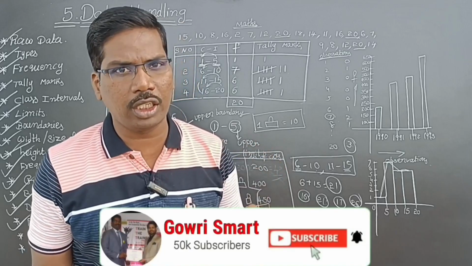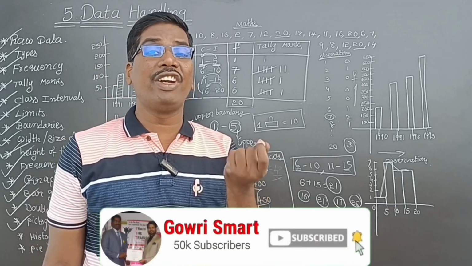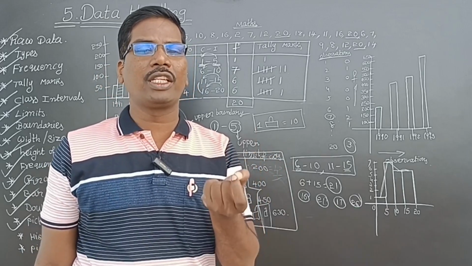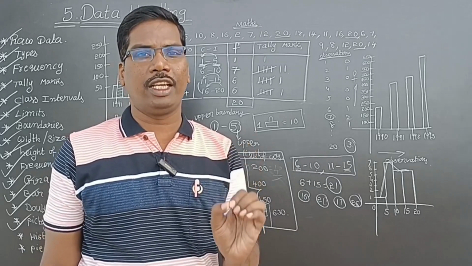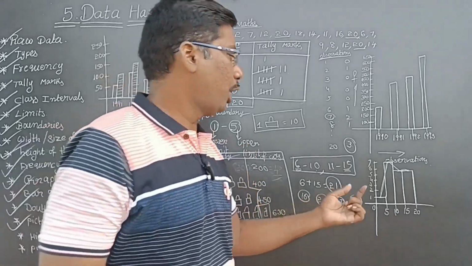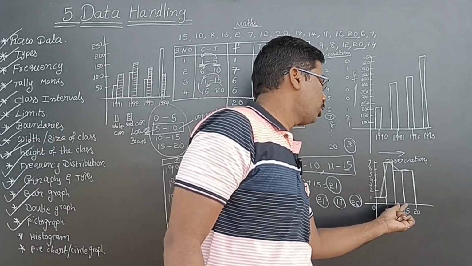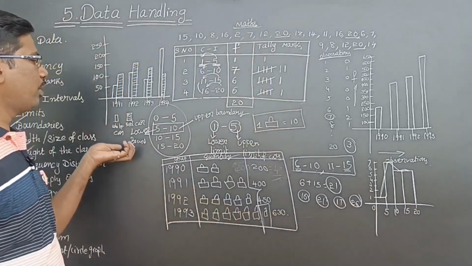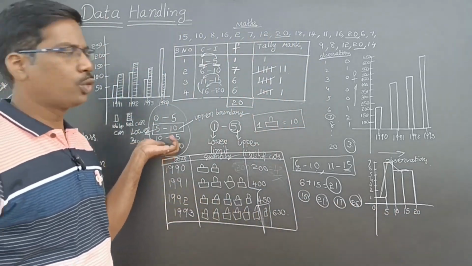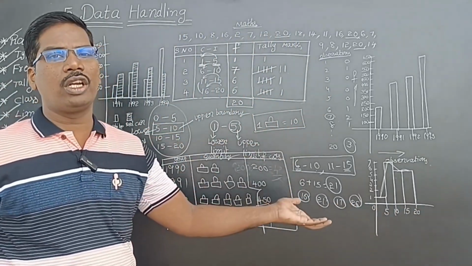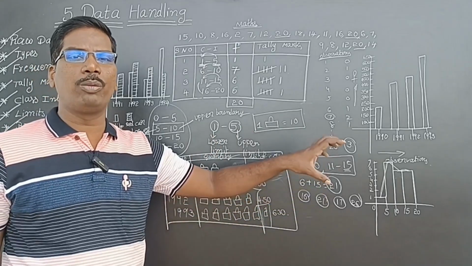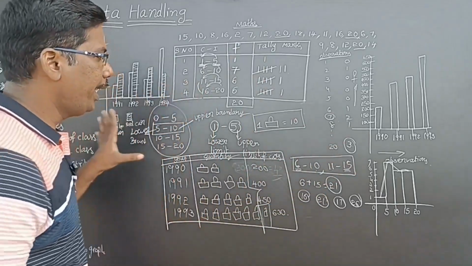You have to choose the correct answer. The widths are breadths, we can say. The widths of the rectangles are same. So here how much width is there? Here also that much, here also that much. Because we are taking class intervals, that is exclusive class intervals, those are equal. So the widths will also be equal. That is called histogram.